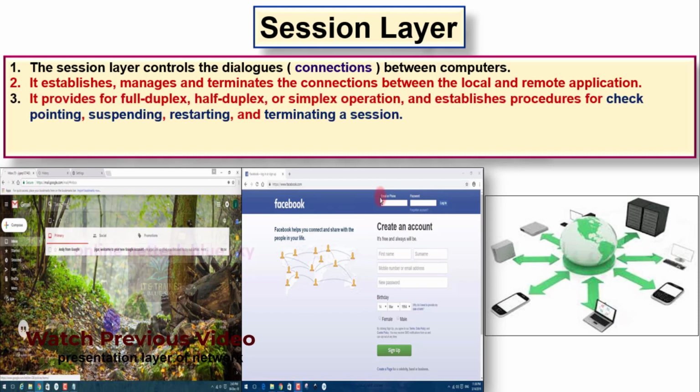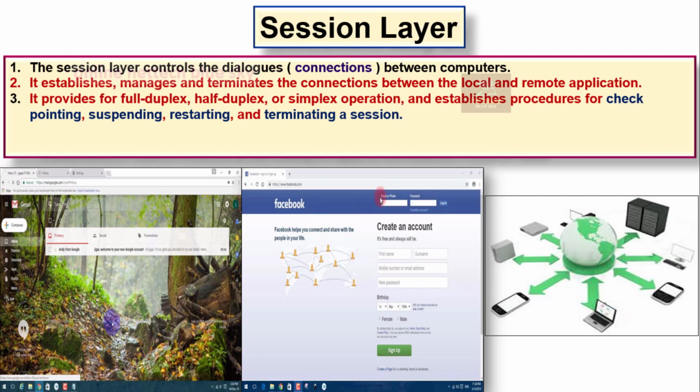It provides for half duplex, full duplex, and simplex operation, and procedures for checkpointing, suspending, restarting, and terminating a session. Sometimes your connection fails in the computer, and your website is not showing and a message like no internet connection appears.